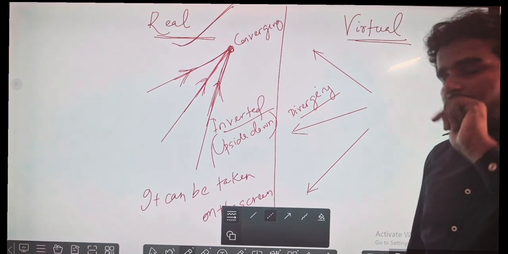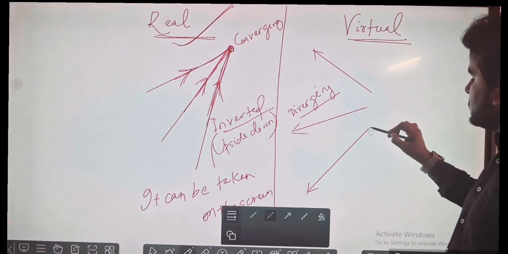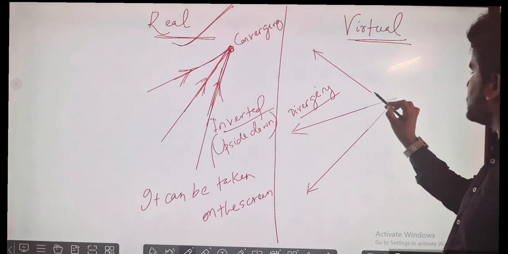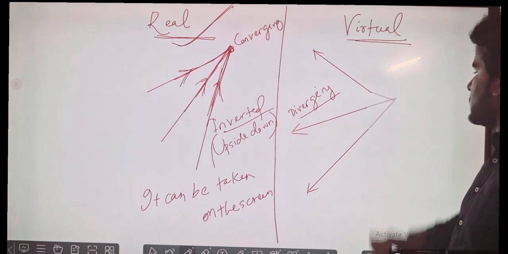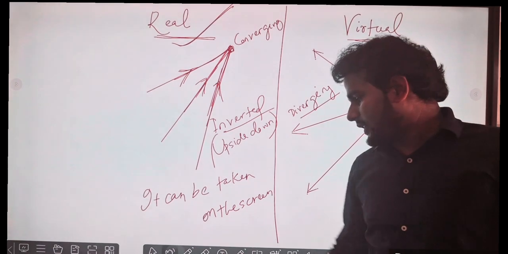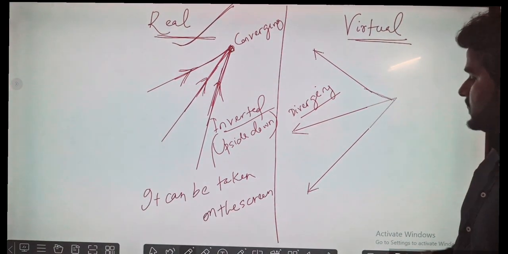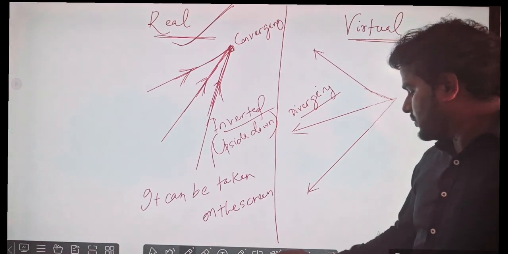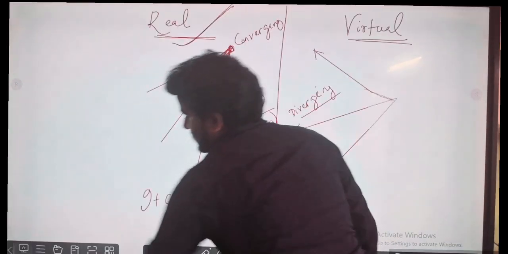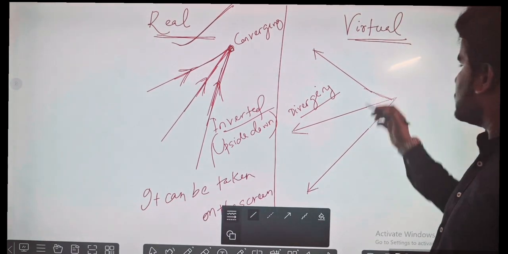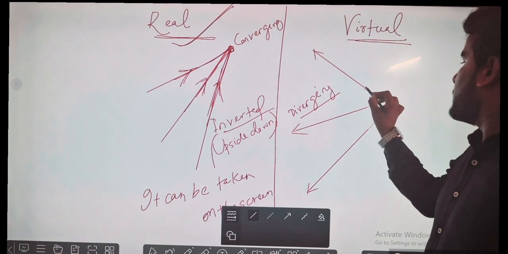How will the image be formed? Just draw their apparent rays. Here they are meeting each other. Apparent means not real. This is the path which we are just observing, not the original path, the apparent path.